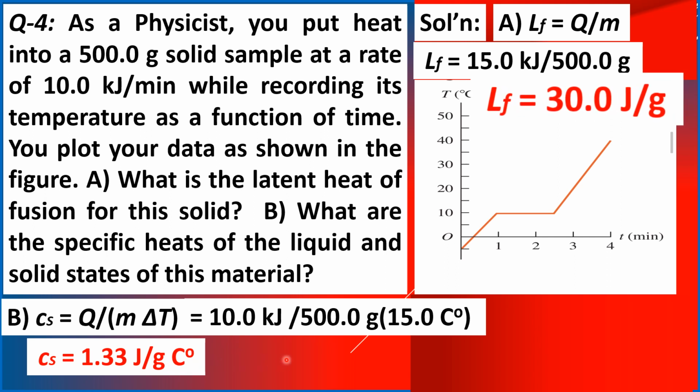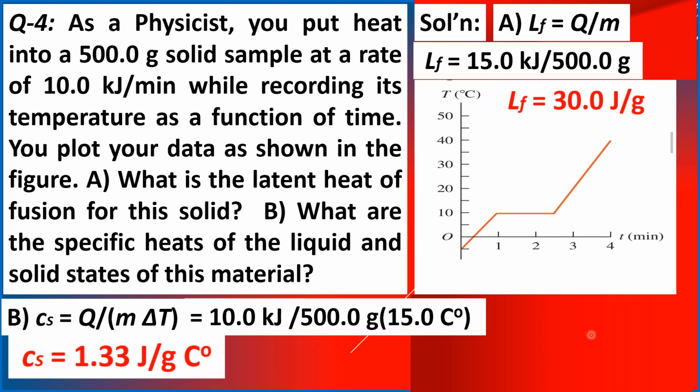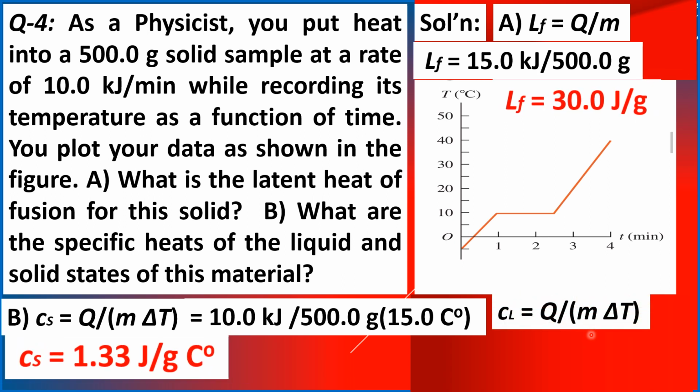Moving on now to the other question, what about the specific heat of the liquid state? For the liquid state, we use the same formula, Q divided by M delta T.